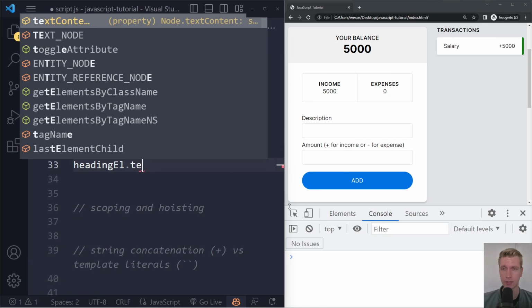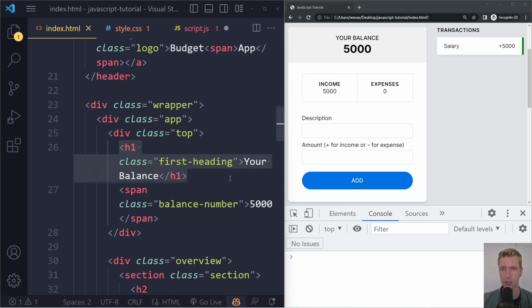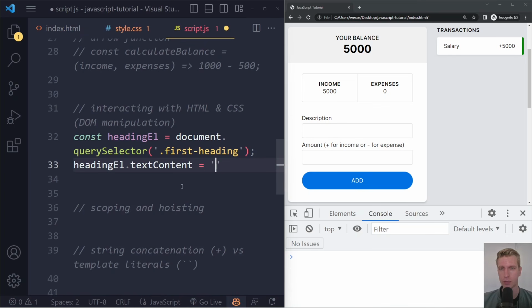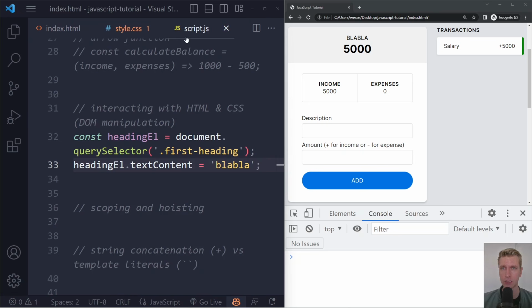We can say the text content of that element should not be "Your balance", which it is now. We can say it should be "blah blah", right? Just something silly. If I save here and refresh, we've changed that to "blah blah" now. In the HTML, it's still "Your balance" initially. But as soon as this script runs, eventually it gets to these lines and it will change that into "blah blah". Now this is not very useful, this is a bit silly, and typically this is not how it works.